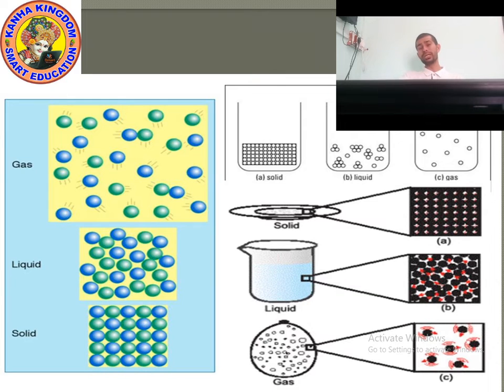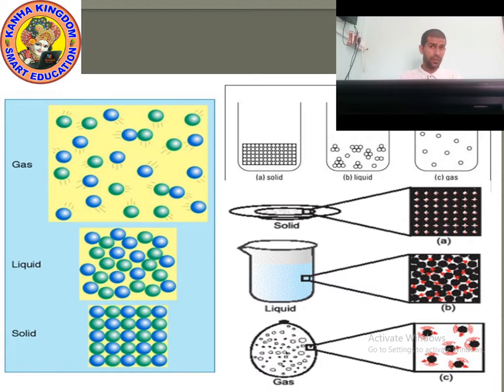And you know liquid means water, milk; they can easily flow. Why? Because the force of attraction between the particles is intermediate, and the movement of particles is also intermediate. Can you compress liquid? Yes, we can compress it, so they are less compressible, but more compressible than solids. You cannot compress solid, but you can compress liquid.